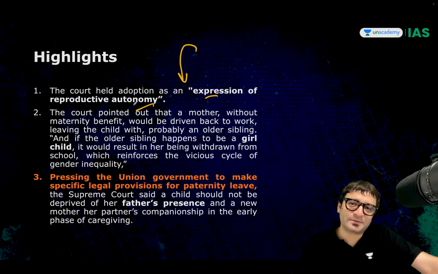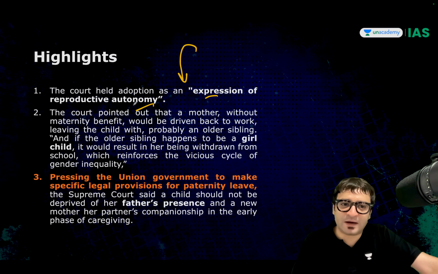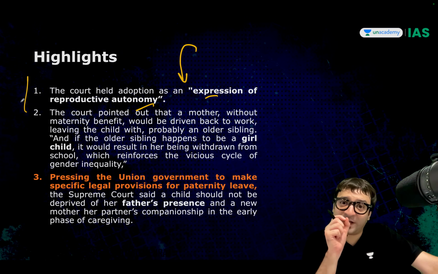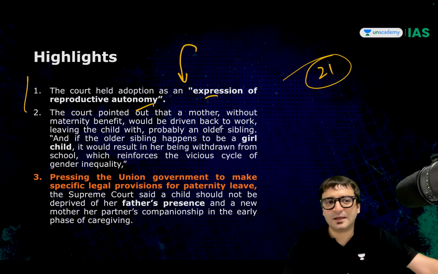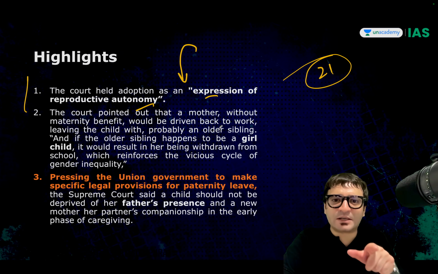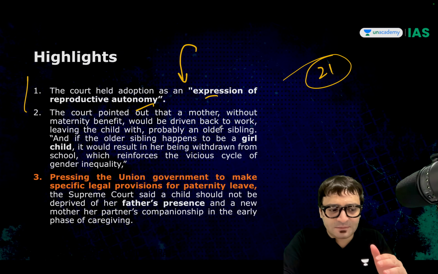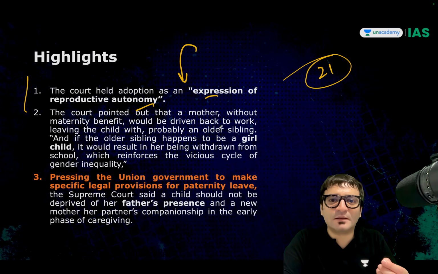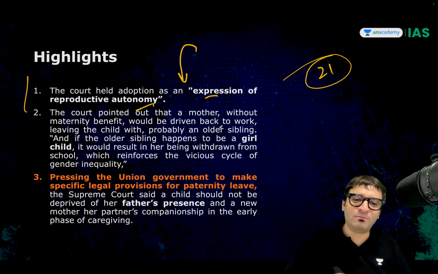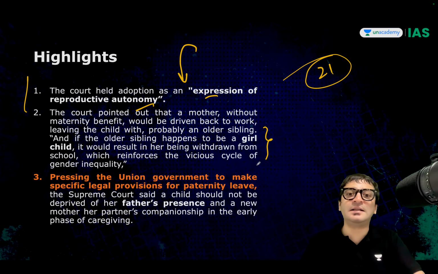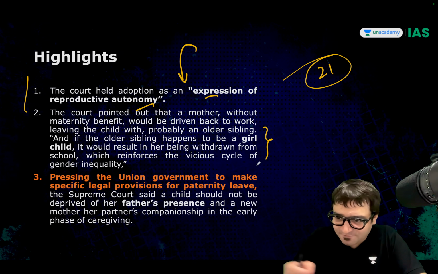Another important judgment. Right to menstrual health and hygiene is a fundamental right under Article 21. Right to adopt is also an expression of your autonomy under Article 21 of the Constitution. Because if this mother is not given this paid maternity leave, then the burden of providing care to this adopted child will more likely fall on the girl child if you have another girl child. And then there's a vicious cycle.